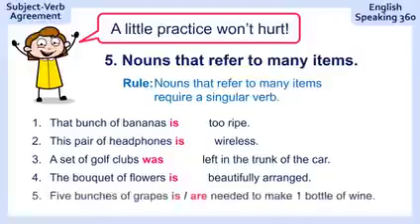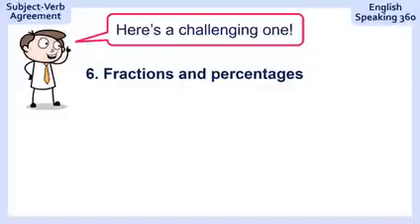Number 5. 5 bunches of grapes, needed to make 1 bottle of wine. Ready? And the answer is 5 bunches of grapes are needed. Watch out here, because here you have 5 bunches, even though it's a noun that refers to many items, that noun is plural. It's not only 1 bunch of grapes, it's 5 bunches, so are needed to make 1 bottle of wine.